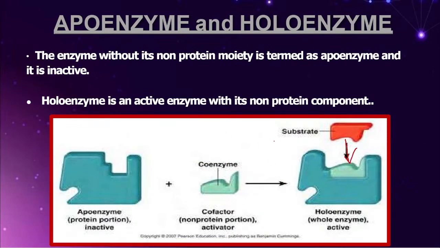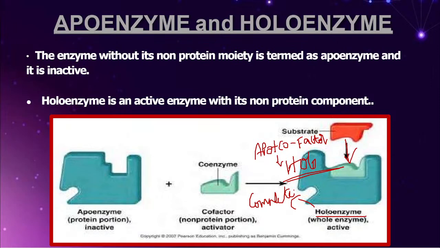So what I want you people to remember: apoenzyme plus cofactor. Together, what do we call it, friends? Together we call it holoenzyme. Friends, what is the full form of holo? Holo means complete. The enzyme becomes complete when both the protein part and the non-protein part are present. Otherwise, friends, it will never be complete.